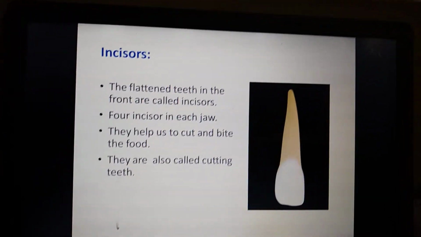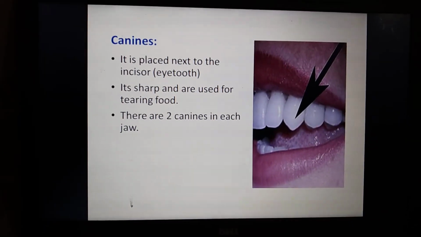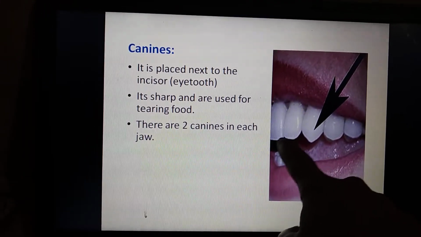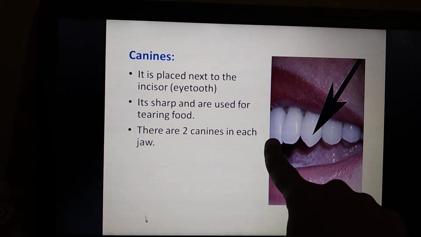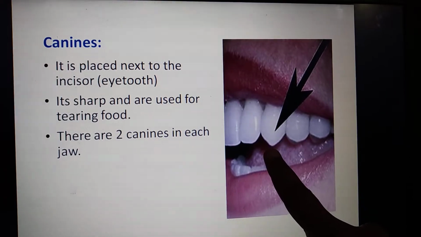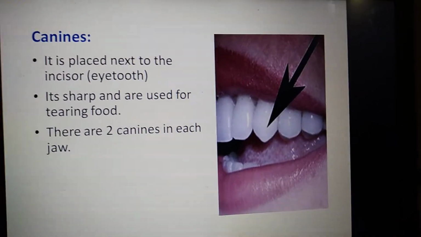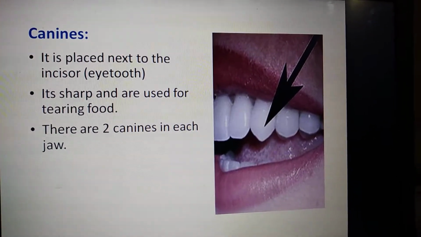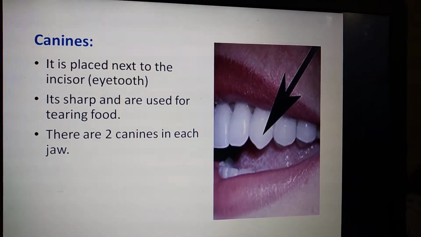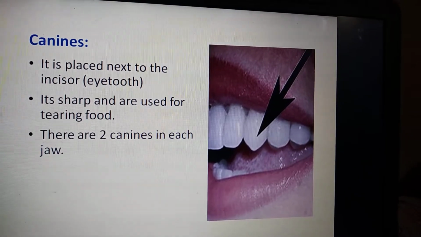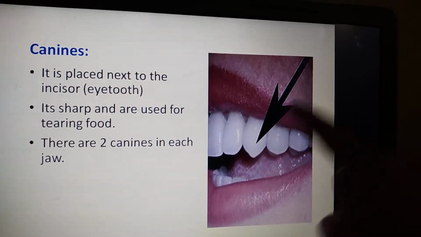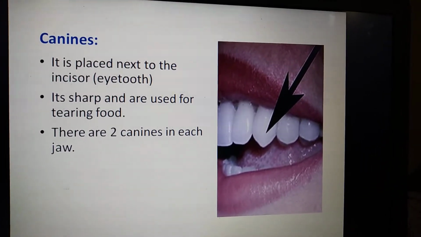And we'll move on to the next one, the canines. Where can we see the canines in the image? These front four teeth are called incisors, and the teeth next to the incisors are called canines. So this is placed next to the incisor. It is also called a hi tooth. Why? You can see the shape, it looks like a high. So it is called a high tooth.